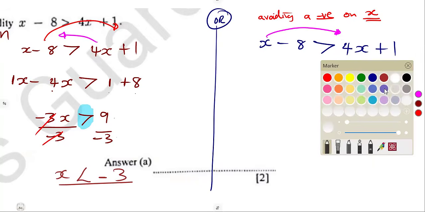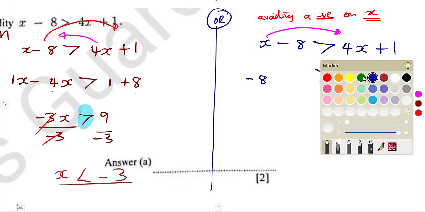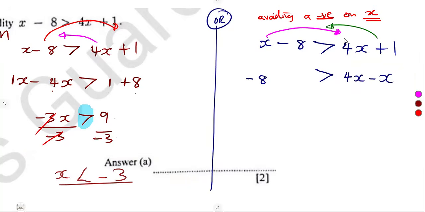So meaning to say, what were we going to have here? The inequality sign is still the same. We are just taking x to this side. So it's going to be 4x minus x. On the left-hand side, what is going to remain? The minus 8, which was already on the left-hand side. Remember, there was a minus 8 there. Then what about this one? We take it to the left-hand side. It's going to be a negative there. So that's negative 1. So this is what we have.